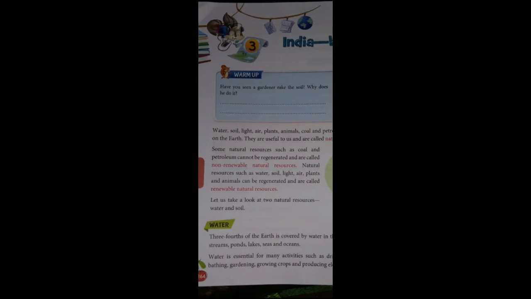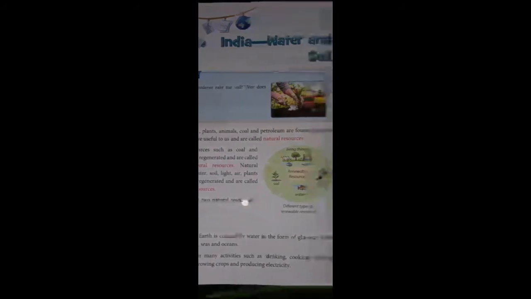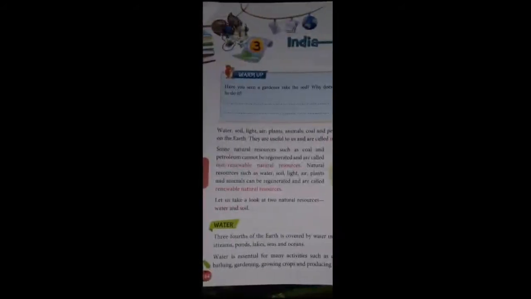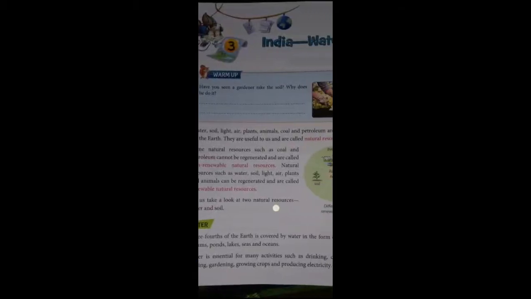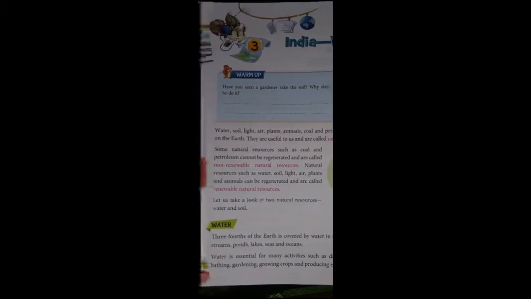Water, soil, light, air, plants, animals, coal and petroleum are found naturally on the earth. They are useful to us and are called natural sources. Some natural resources such as coal and petroleum cannot be regenerated and are called non-renewable natural sources.